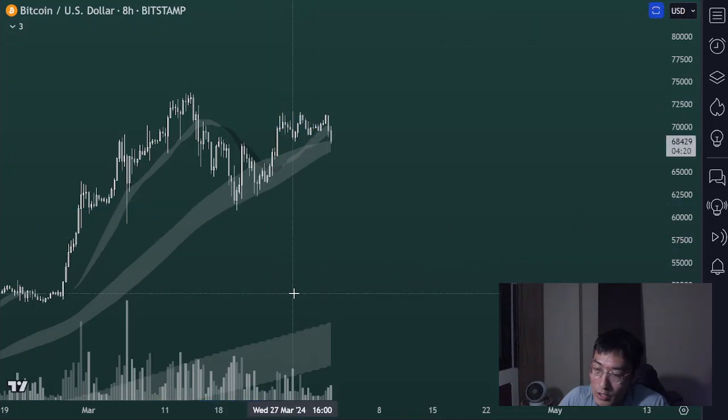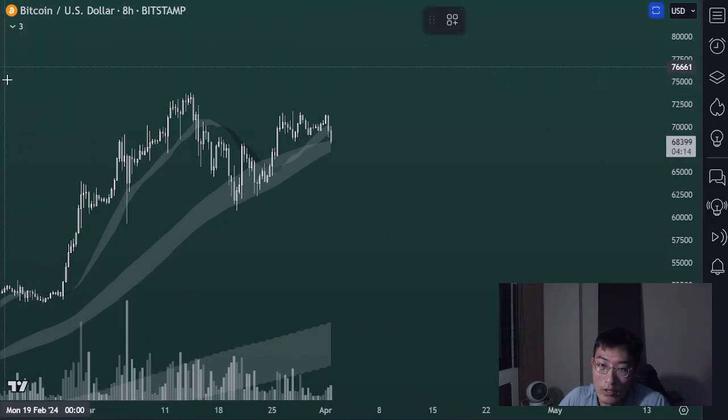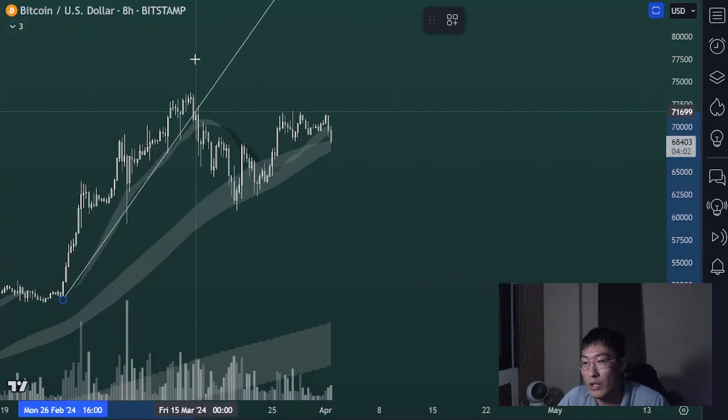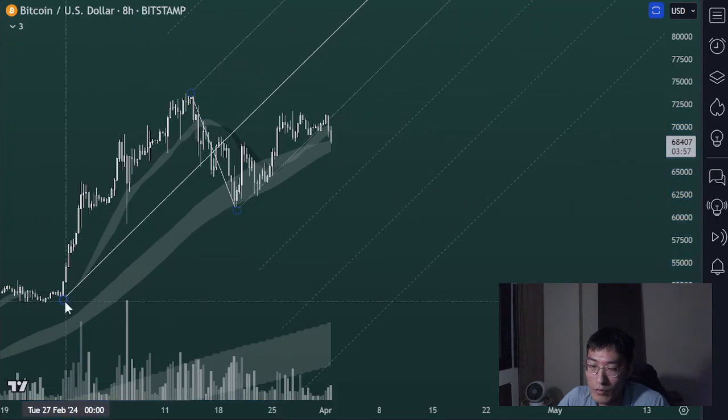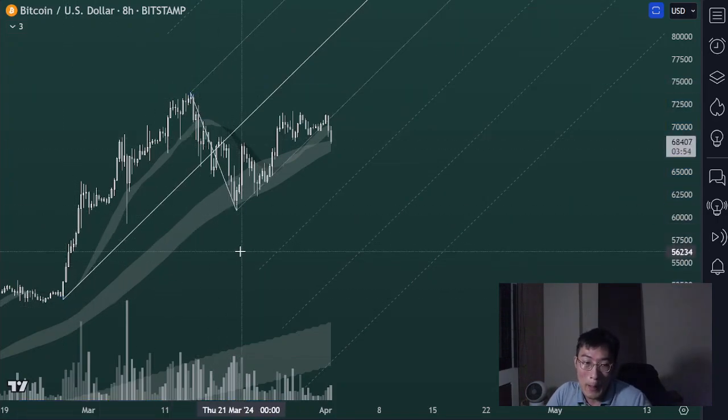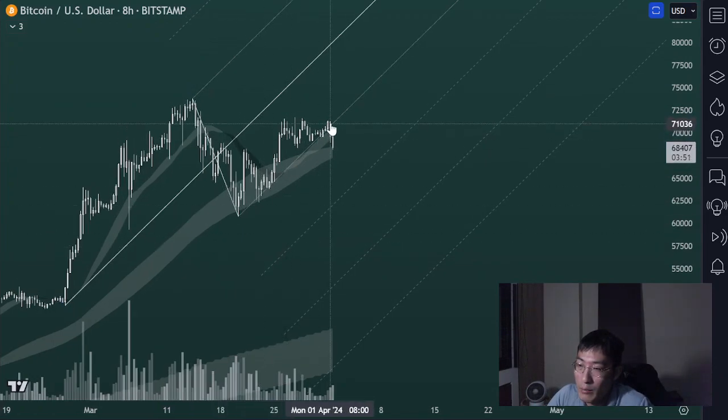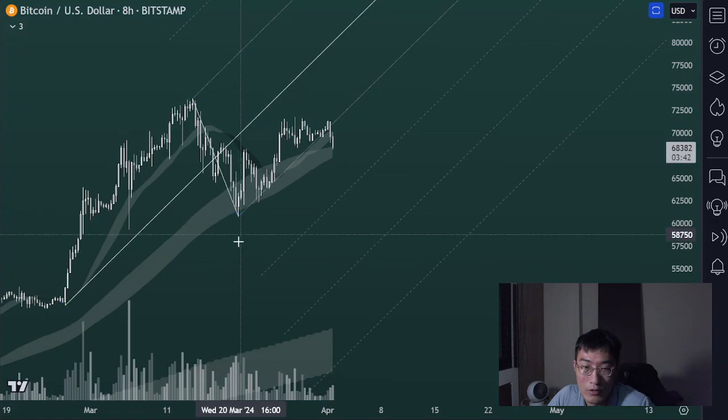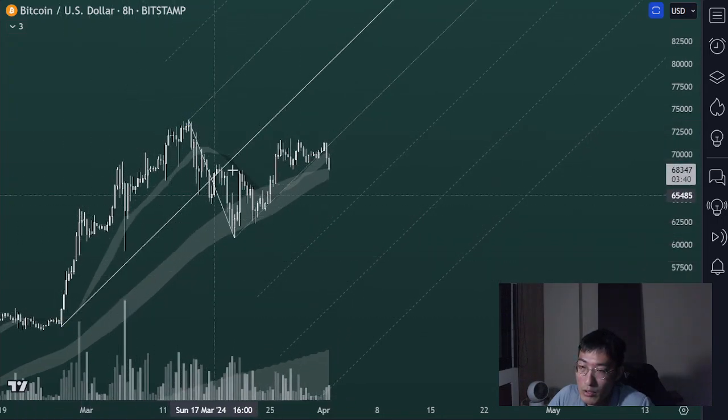Right here, I will just use the pitchfork tool, which you can find in TradingView. I would select the magnet tool. You can see it's on the side here, but this is what I selected. Then I would just make sure that everything is correct: A is here, B is here, and C is here. In this pitchfork, you can see that Bitcoin actually did not touch the median line after coming up from pivot C. The median line is this line in the middle of the pitchfork.